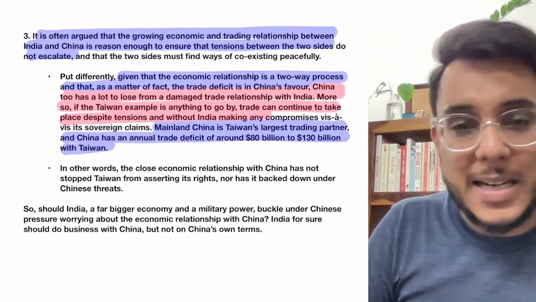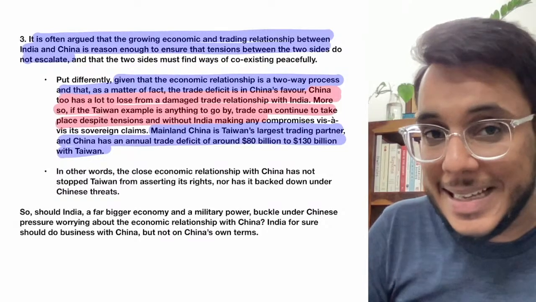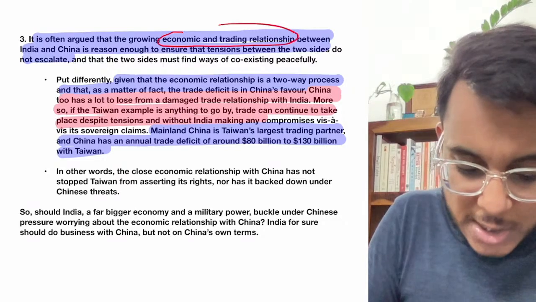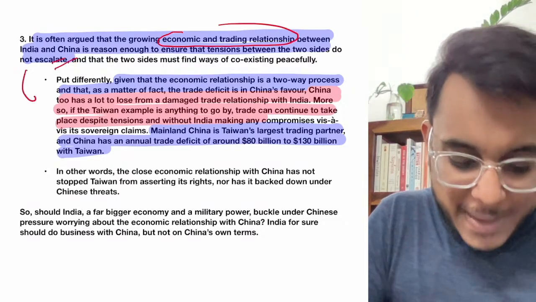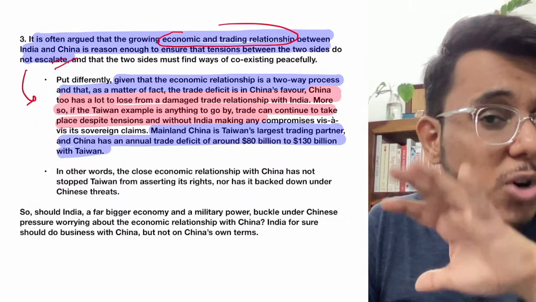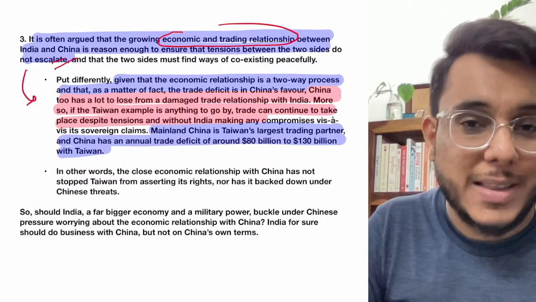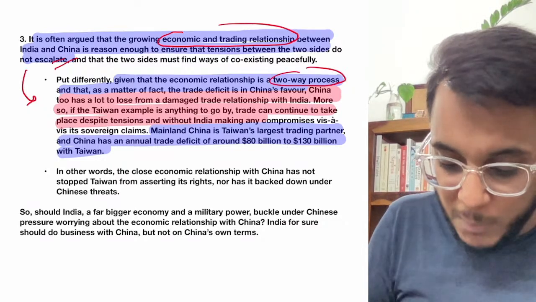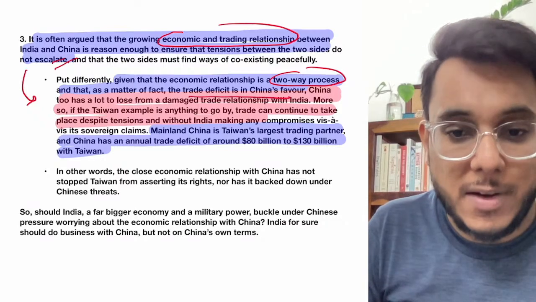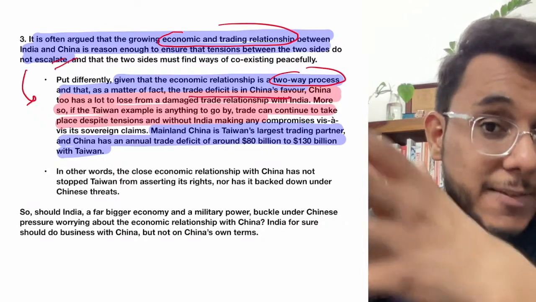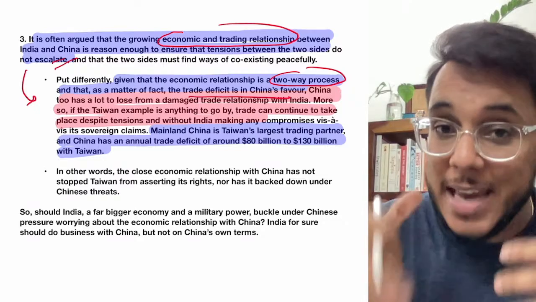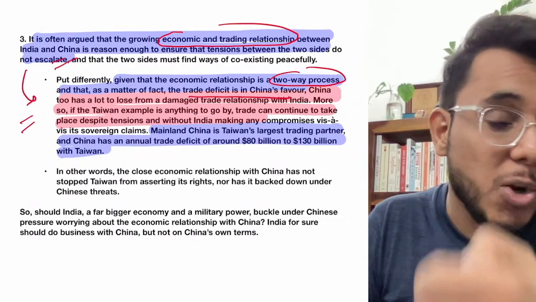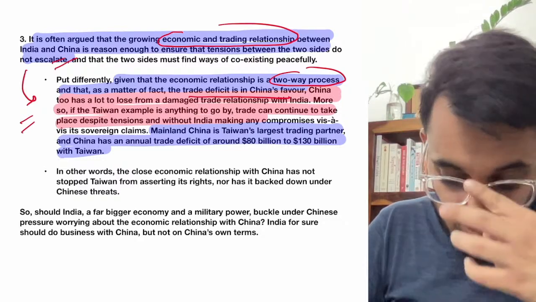Now guys, here it has been said that many times India doesn't stand against China, and the argument being given is the economic and trading relationship between India and China. But India should not fear this, or be apprehensive about this big economic relation, because it is a two-way process. Moreover, there is a trade deficit in China's favor. We import more from China, so there is a trade deficit with China, and in that capacity China should be more concerned that if India is angry and frustrated, and if India does not carry on the economic relation, then China will bear a lot of losses.